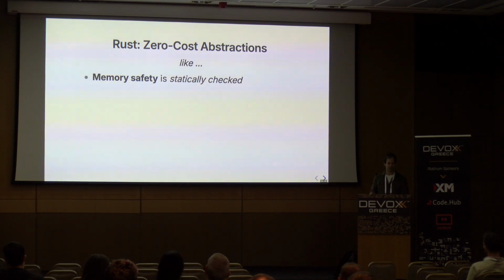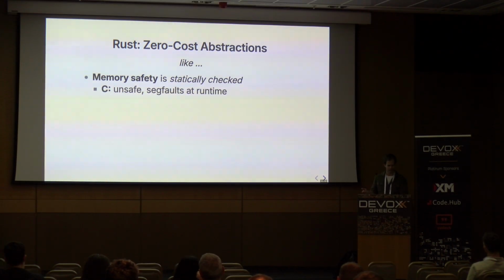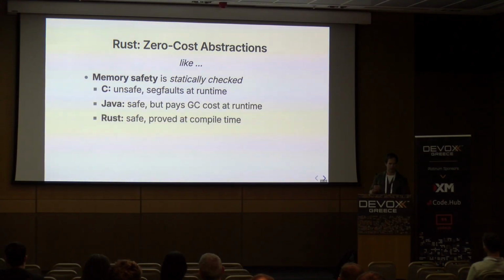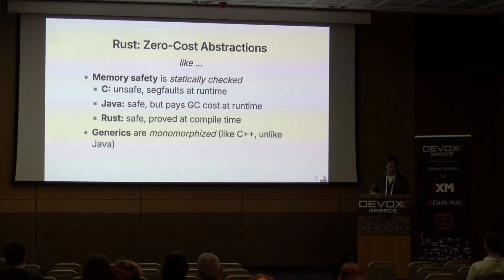And the first high-level abstraction people think of is typically memory safety. If we compare that to C, C doesn't care. You can do whatever you want. It's unsafe. It's good fun, but the segfaults are an awful outcome of that. Java has safety, but it pays a runtime cost for that through the garbage collector, so we get to ignore a lot of things, and there is a small runtime cost for that. And Rust is trying to make this work by proving the memory safety at compile time. By forcing you to structure your code in a particular way, the compiler is able to automatically free memory for you where it needs to, while letting the values behind that memory remain available for the length of the program as they have to.